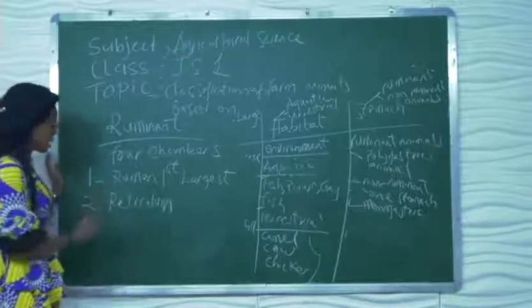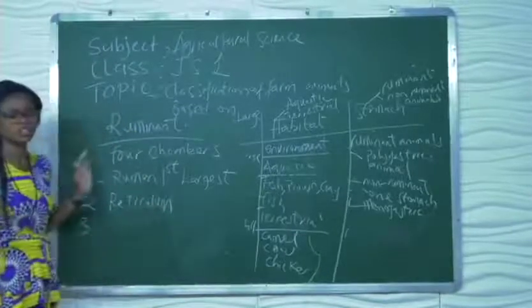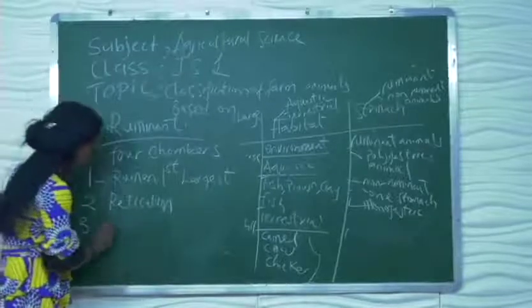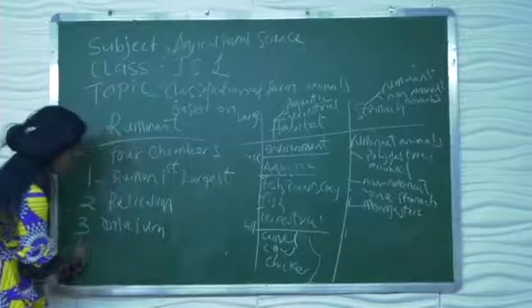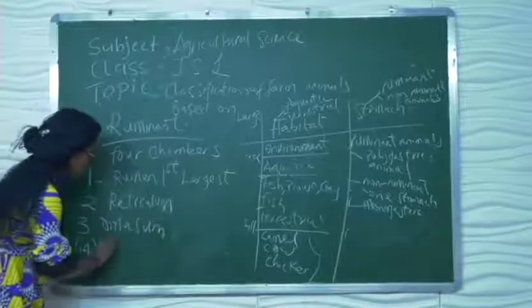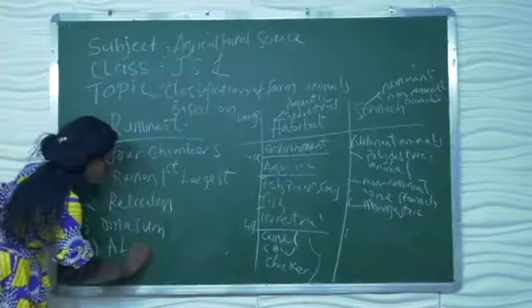Which is the second stomach? While the third is what? The third is omasum. Thank you. And the fourth, that's on the list. The what? Abomasum.